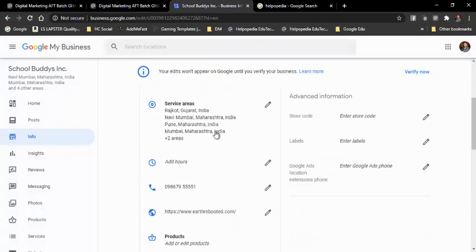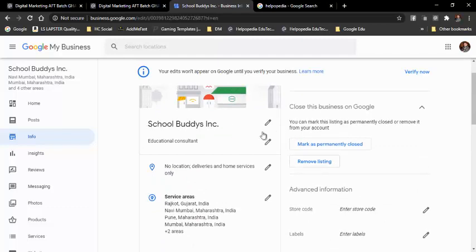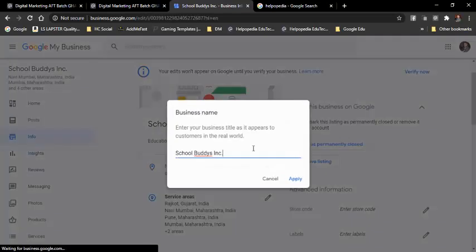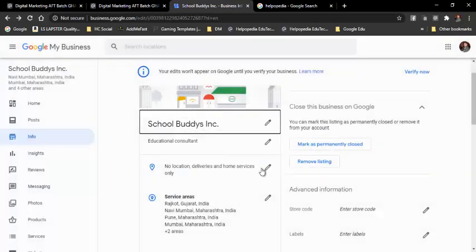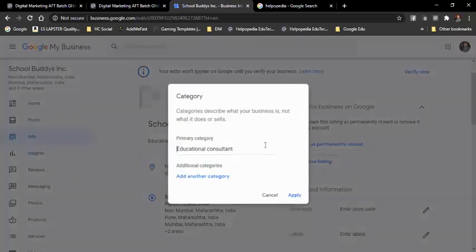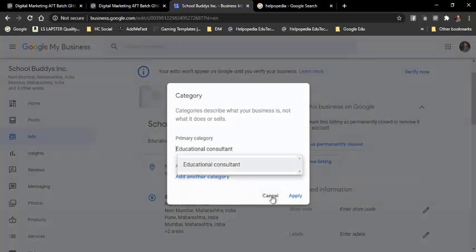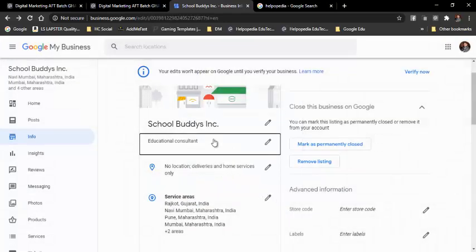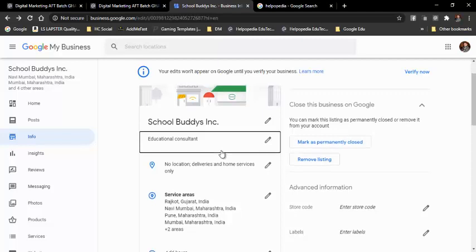See over here, this is the name that we have added. In case you want to change it, I can just click on this pen button and edit the business name. Then I can edit the category also. Whenever we change anything over here, it will again go for verification, but this time they won't send a postcard. They will just verify on their own, within say 15-20 minutes or maximum 2 hours.